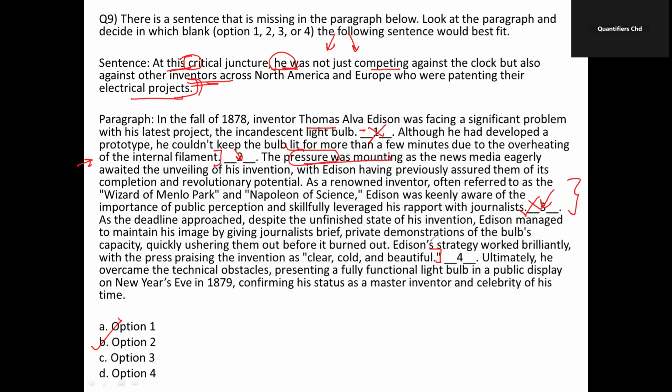Now, we can see here, Edison's strategy worked brilliantly with the press praising the invention as clear, cool, and beautiful. Ultimately, he overcame the technical obstacles, presenting a fully functional light bulb in a public display on New Year's Eve, confirming his status as a master inventor and a celebrity of his time. Now, the sentence does not fit well here as well because this section of the paragraph is beginning to wrap up the narrative, okay? They talk about the positive press reviews, and then say that he came up with the invention. So, adding the sentence about mounting pressure, competing with the others does not make sense here, okay? It would distract from the conclusion that the author is trying to draw here.